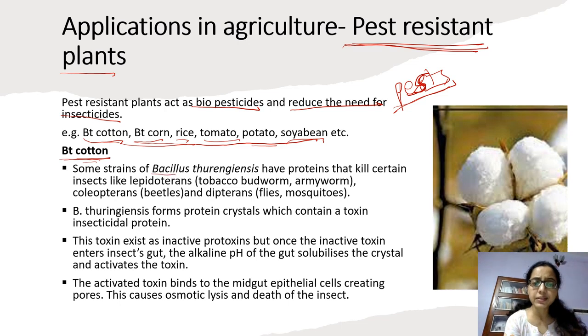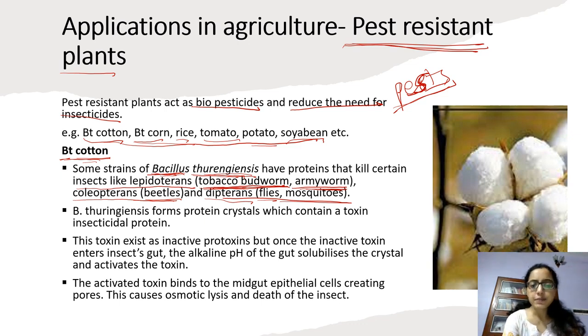Some strains of Bacillus thuringiensis (Bt stands for Bacillus thuringiensis) have proteins that kill certain insects, like lepidopterans, such as the tobacco budworm and armyworm, which infect the tobacco plant; coleopterans, which are a group of beetles; and dipterans, which are flies and mosquitoes. So these are the groups of insects that can be killed by different proteins produced by Bacillus thuringiensis.